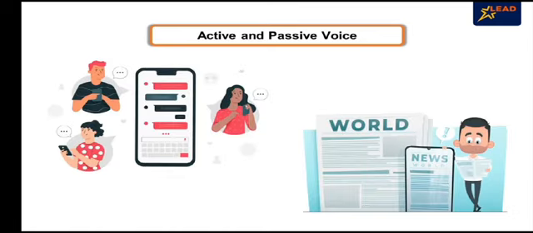From text messages to news reports, we come across different kinds of writing every day. While text messages, emails, and blogs are direct and draw our attention to the subject and the action, other forms of writing, such as news headlines and mysteries, draw our attention to the events and incidents.